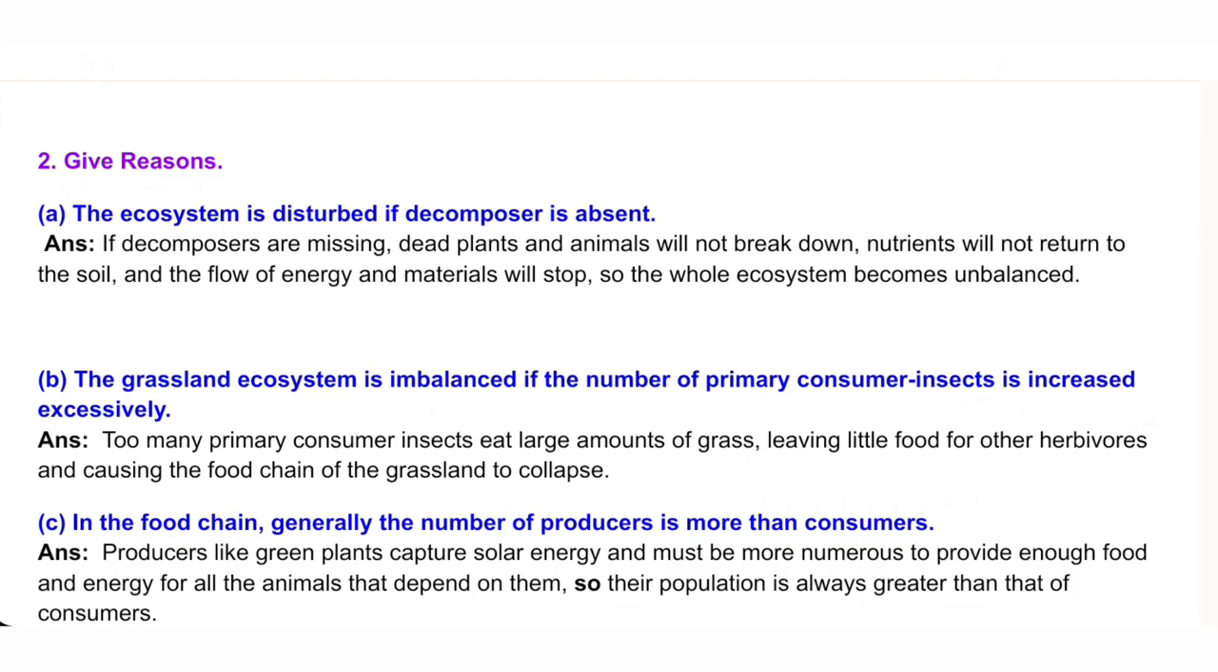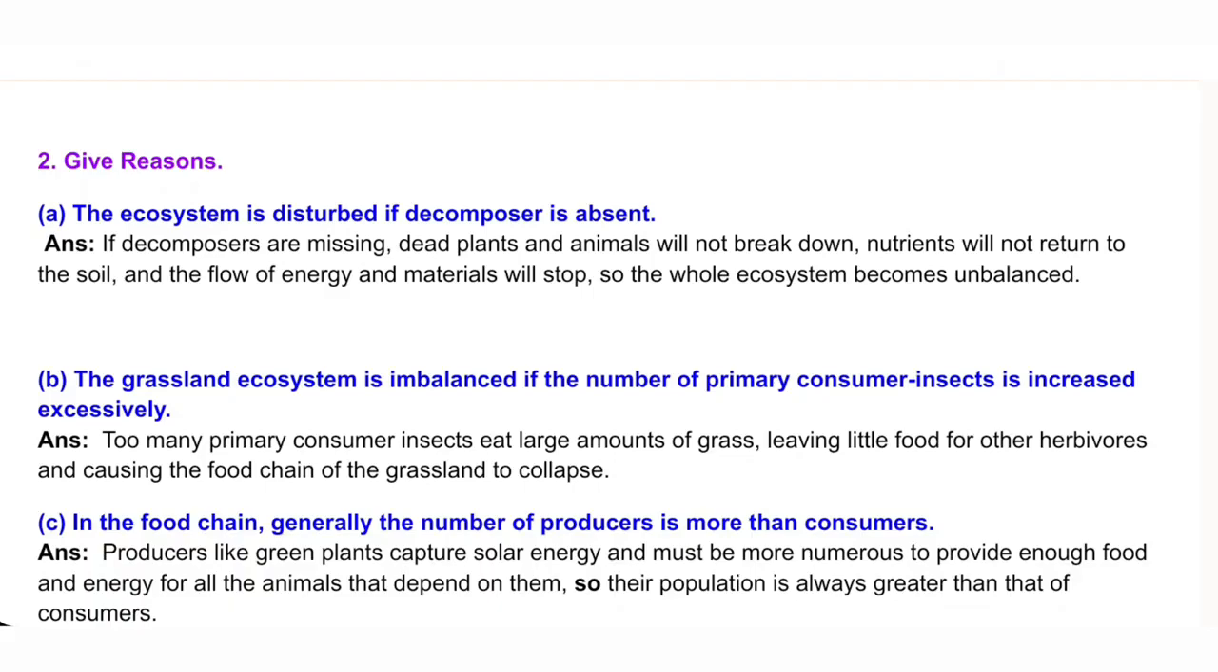B. The grassland ecosystem is imbalanced if the number of primary consumer insects is increased excessively. Answer. Too many primary consumer insects eat large amounts of grass, leaving little food for other herbivores and causing the food chain of the grassland to collapse.